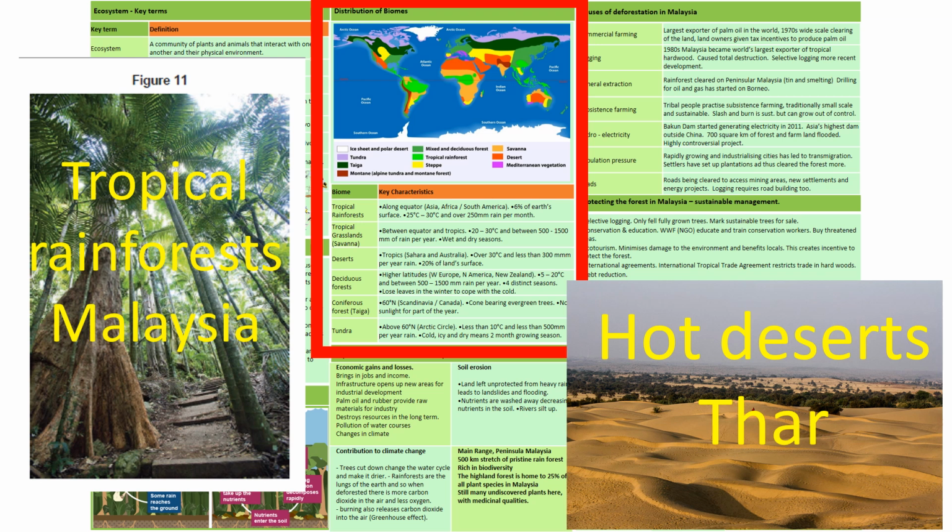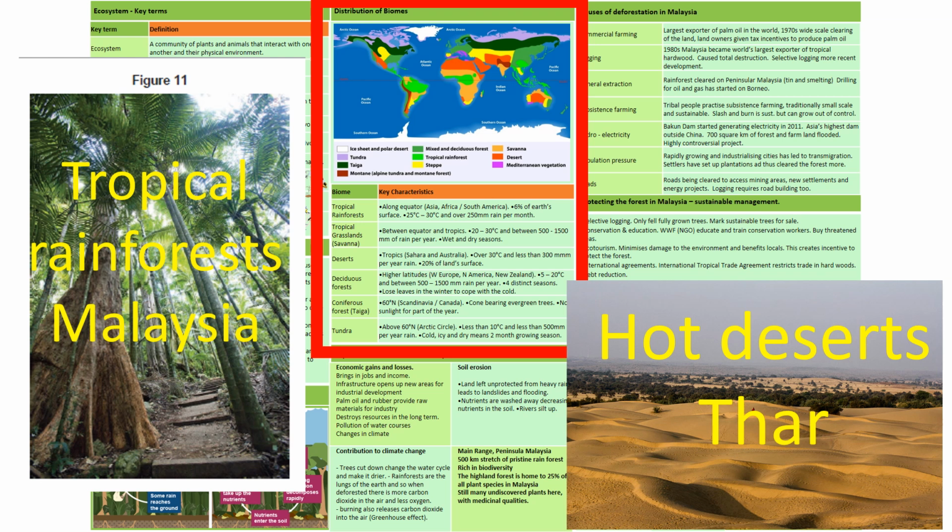Then we have deciduous forests, very familiar to us, very like the UK. They're at higher latitudes in Western Europe, North America and New Zealand. They have temperatures between 5 and 20 degrees and between 500 to 1500 millimeters of rain per year. They have 4 distinct seasons and they lose leaves in the winter to cope with the cold.